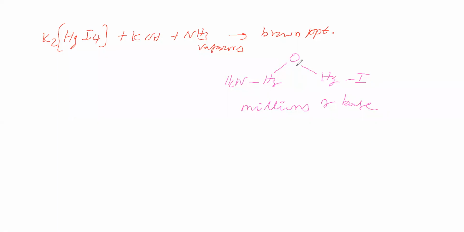These are the tests for ammonia. So what are the tests for ammonia? One is the litmus test. Next one is with HCl vapors, which gives white fumes of ammonium chloride. Next, with Nessler's reagent, which gives a brown precipitate.